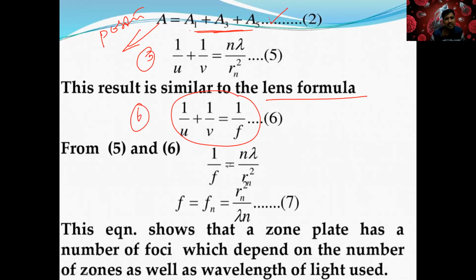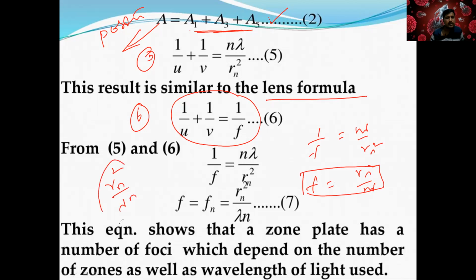What can you write? It's just 1 by f is equal to n lambda by Rn square. So f is equal to how much? Rn square by n lambda. It's a very, very important equation. Rn square by lambda n is the focal length.